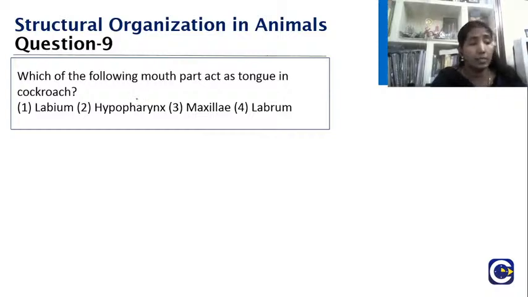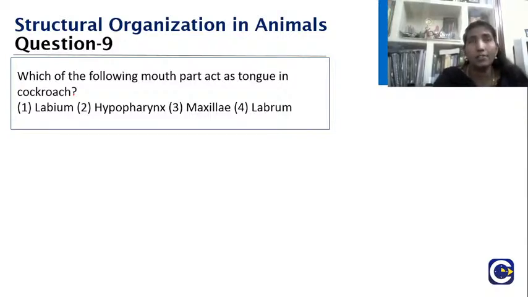We will move on to the next interesting question, coming to our cockroach, the nocturnal creature. Which of the following mouth parts acts as a tongue in cockroach? I see many people have a phobia, particularly for lizards and cockroaches.